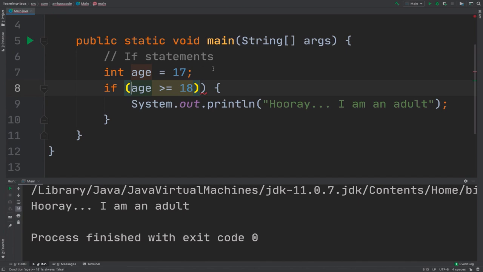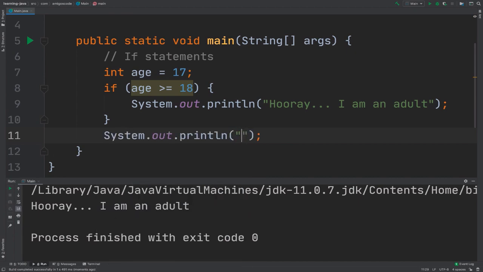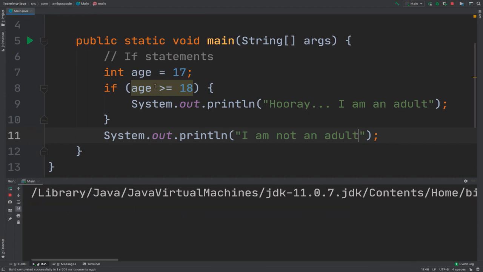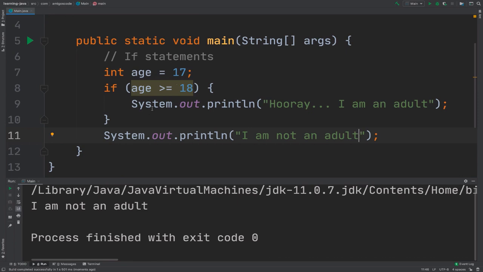So if I go back and remove that, the way that you can then say, if it's not an adult, then do something else, right? So right here, I could simply say print, I am not an adult, right? So I could do this, but if I run this, you can see that I'm getting I am not an adult.